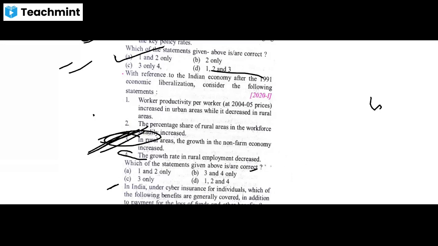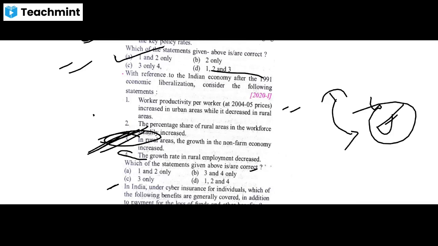The growth rate in rural employment decreased. In the first statement we analyzed that the growth rate and the employment rate also increased in rural areas, but these rural people migrated to urban areas and the employment increased in urban areas, whereas the growth rate in rural employment has decreased. So this fact is also correct. So the answer will be B.